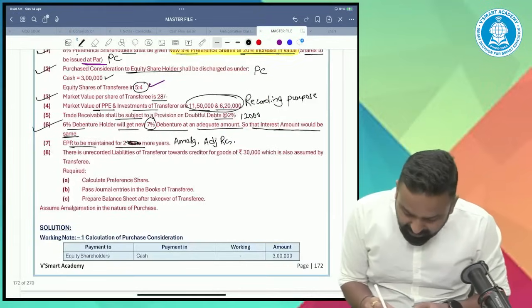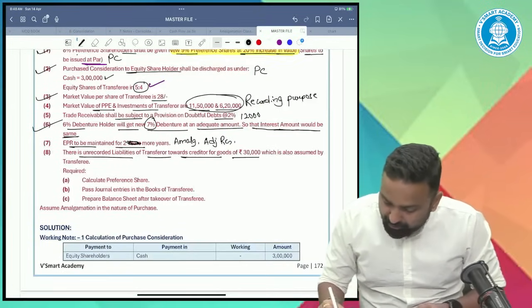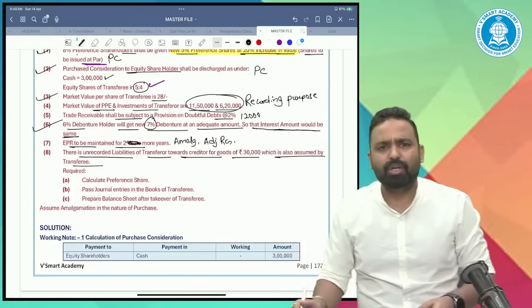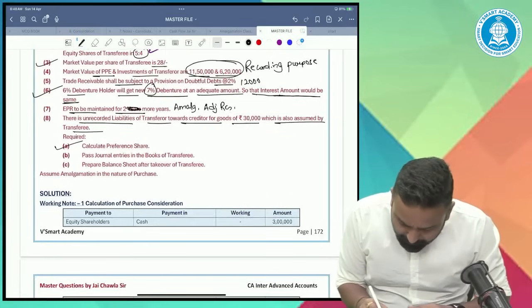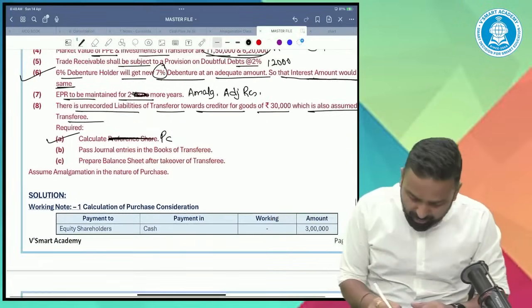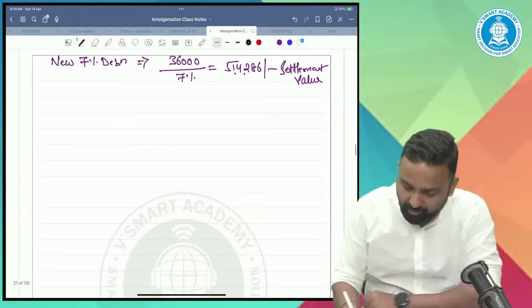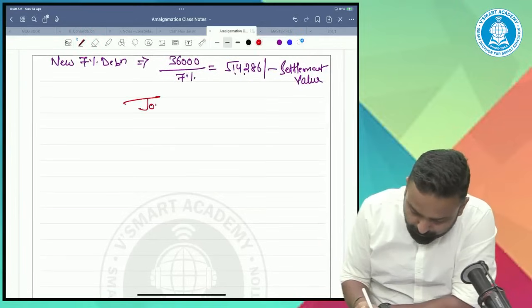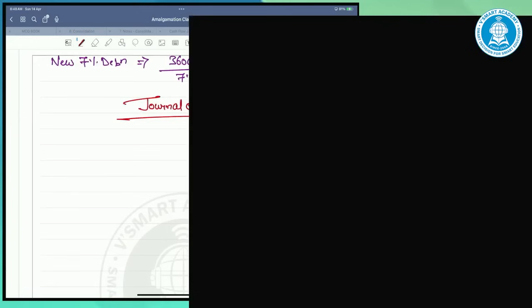Next, there is an unrecorded liability of the transferor towards creditors for goods of 30,000, which is also assumed by the transferee. Not an issue, we'll take over this liability also. The calculation of PC is already done. Pass the journal entry in the books of the transferee. All right, let's pass the journal entry now.